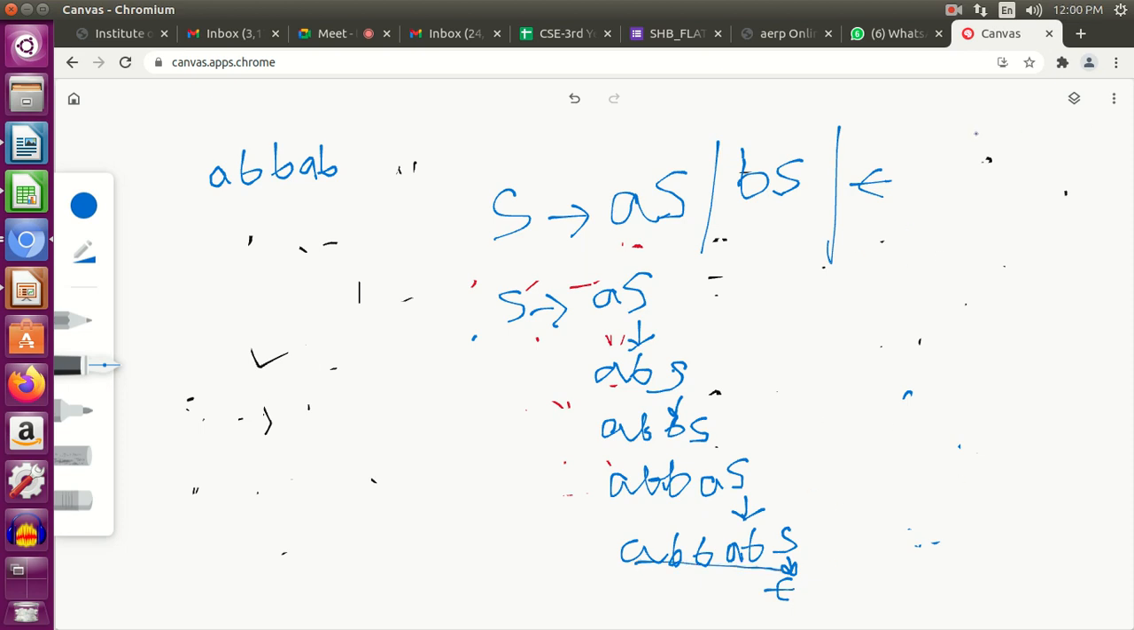Okay. So using this production rule, you can get any and every combination of A and B. A is in front, A is in back, A is in middle, B is anywhere. Any and every combination is possible. You can try with any example. You will get the string.